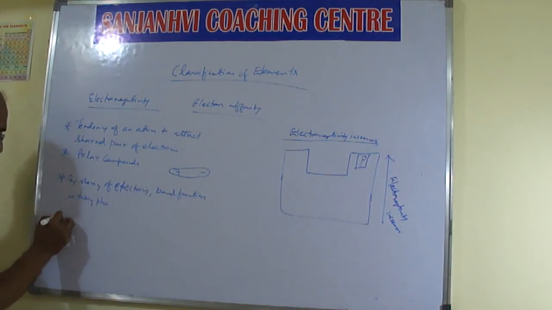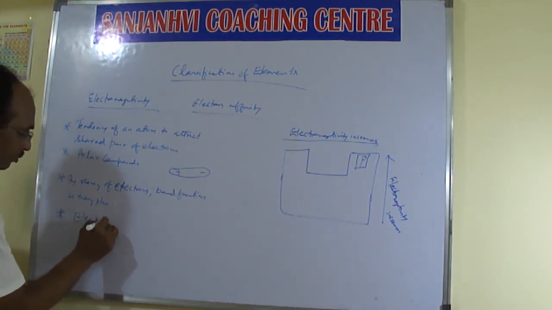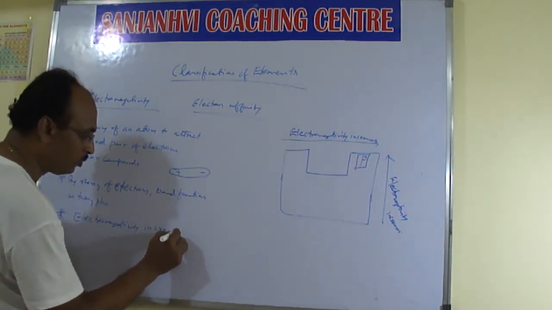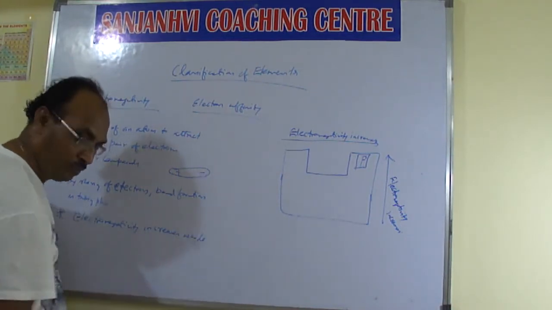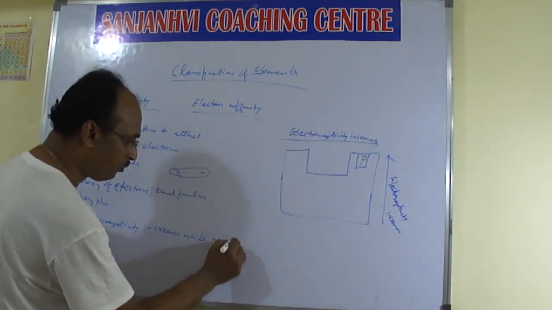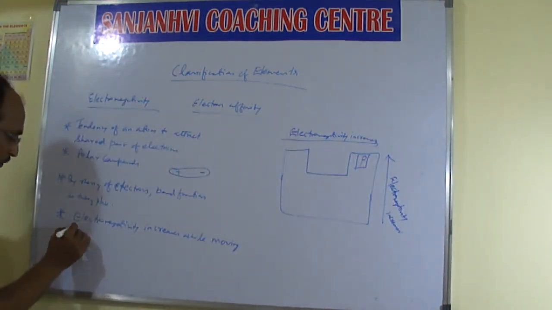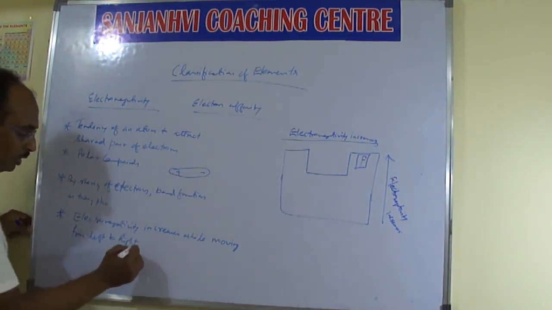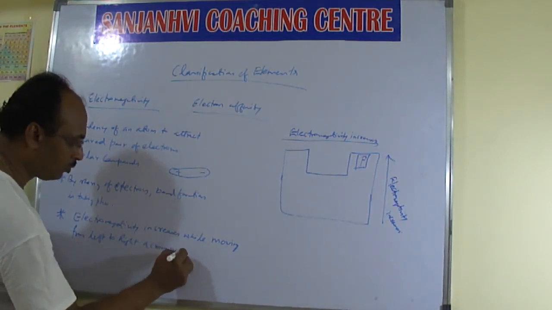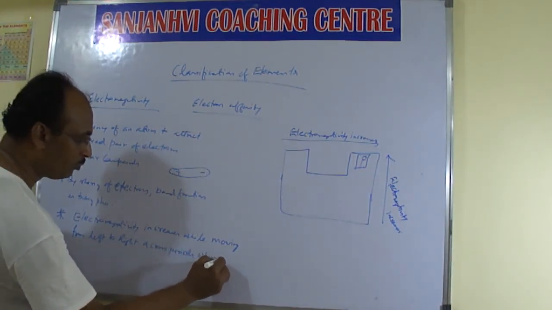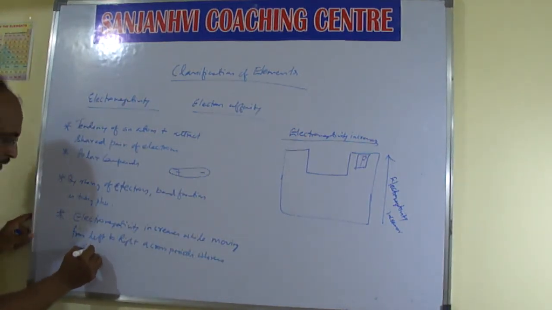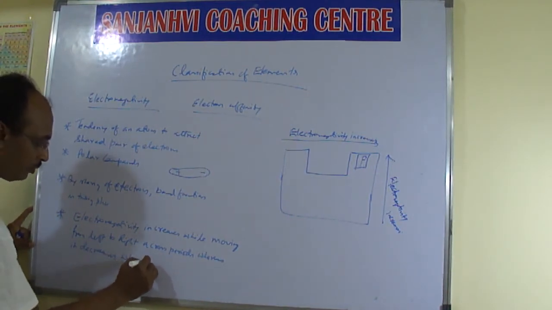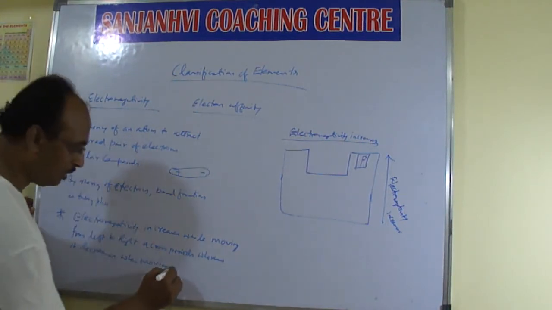Electronegativity increases while moving from left to right across periods, whereas it decreases when moving down the group.